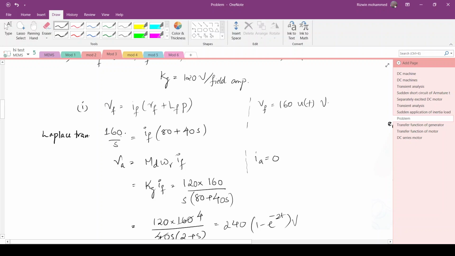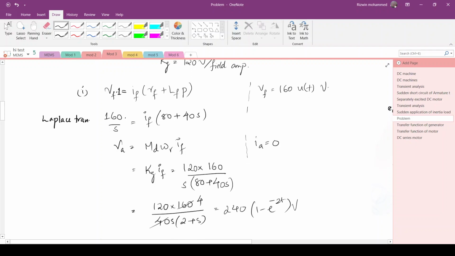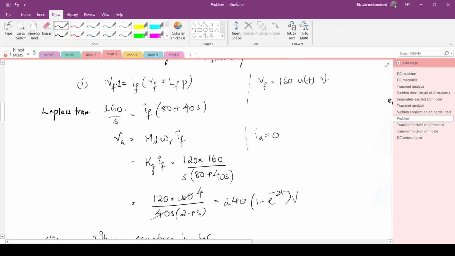So the constant 160 step voltage will become, so this is VF into 1, that is representing a step voltage. It will become 160 divided by S. So 160 is the VF voltage. It is equal to IF into 80 plus 40S. So RF is 80 and LF is 40 and P is substituted as S.